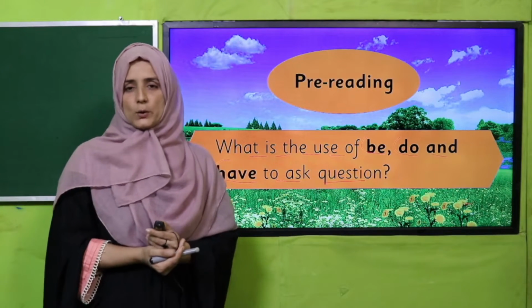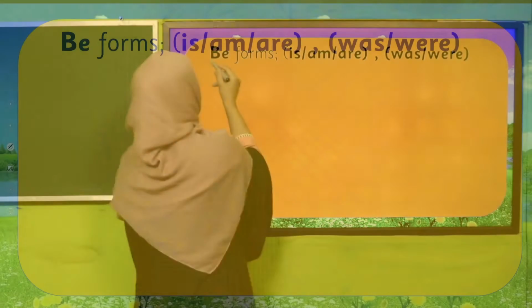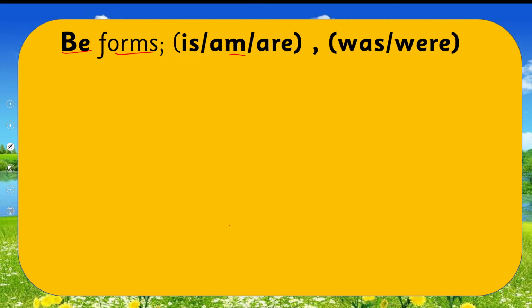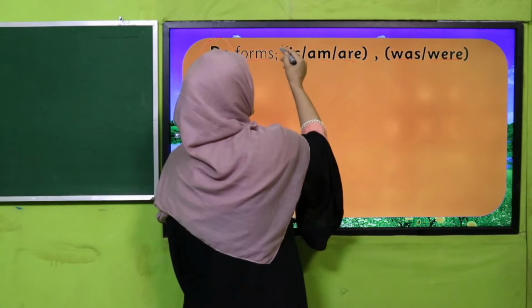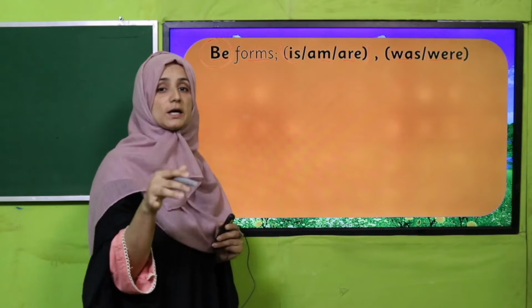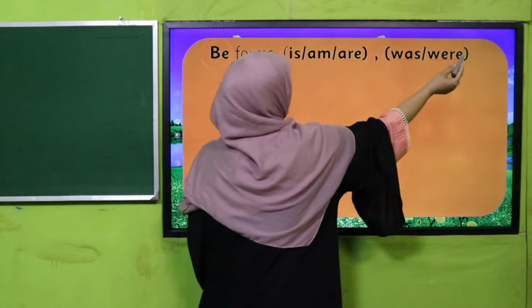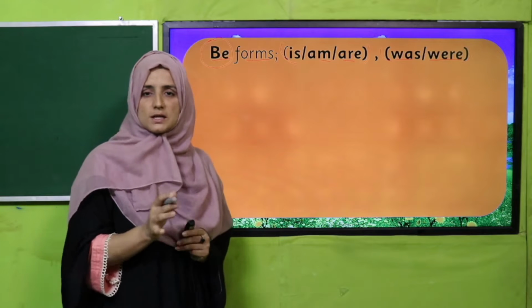Excellent job, good. I hope you have recalled the use of be, do and have. So let's see, be ready now. See the be forms, my dear students: is, am, are, was, were. As we know, be is an irregular verb, so we have different forms. Is, am, are are the forms for present tense, and was and were are also forms of be, but we use these words in past tense.